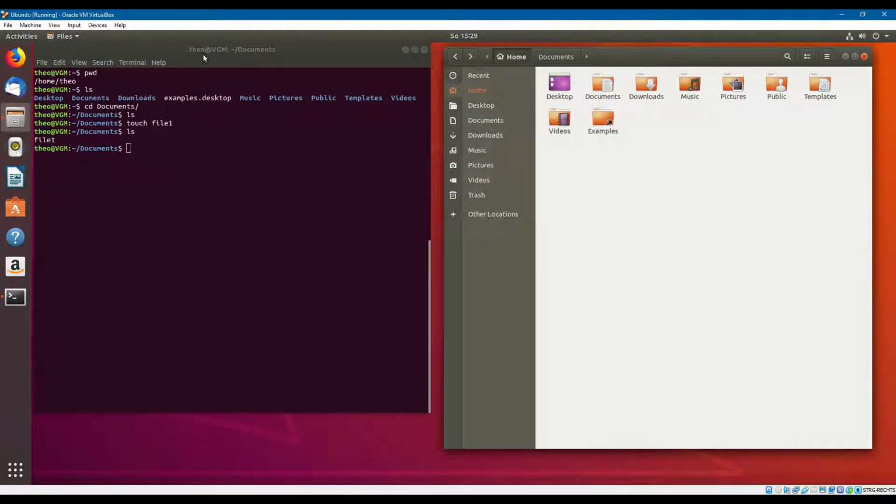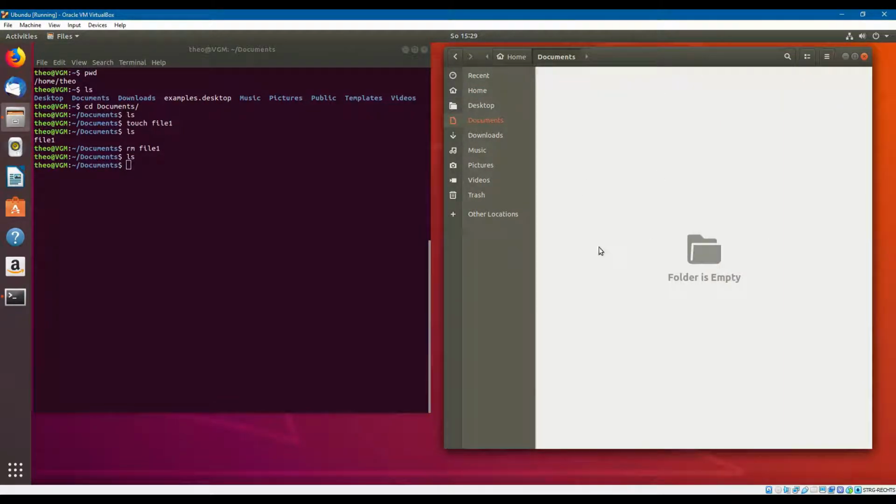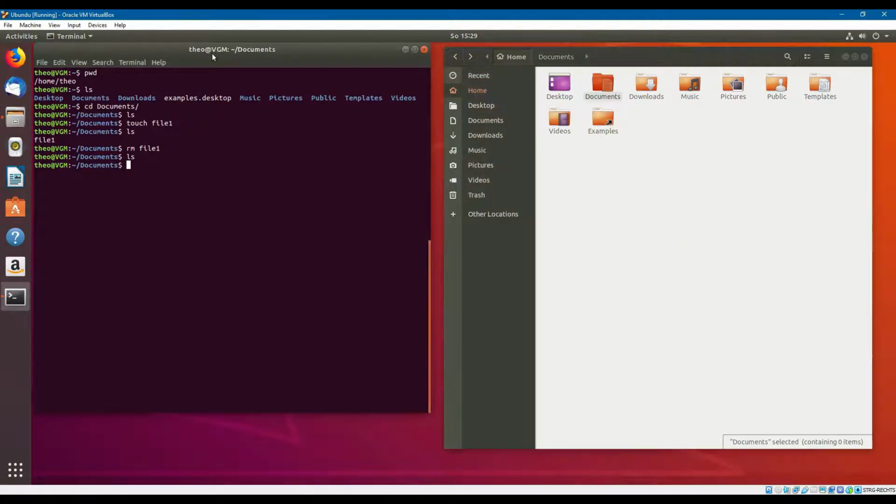And if we use the command remove, rm file1, let's see again with ls, there's nothing. Is it true? We go inside and the folder is now empty. If you want to go back, remember, where are you now? Let's see with pwd. You are in home, Theo, documents.